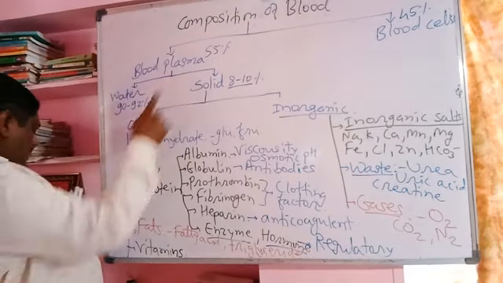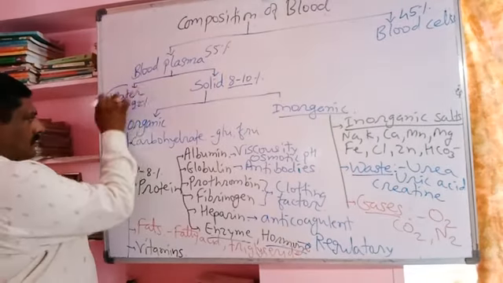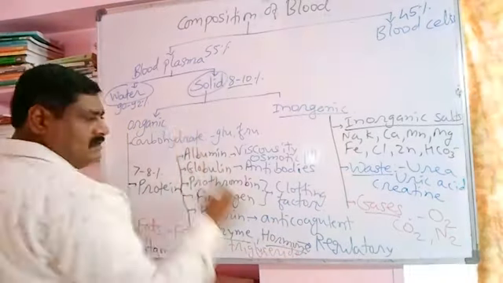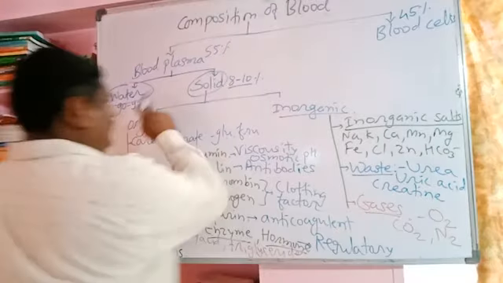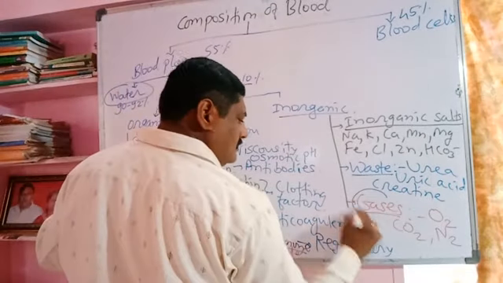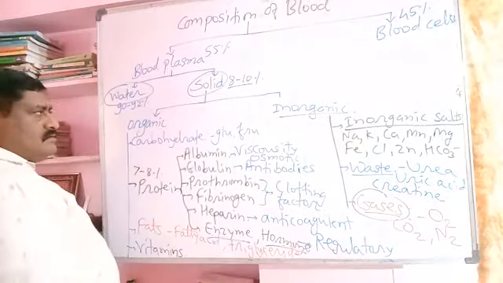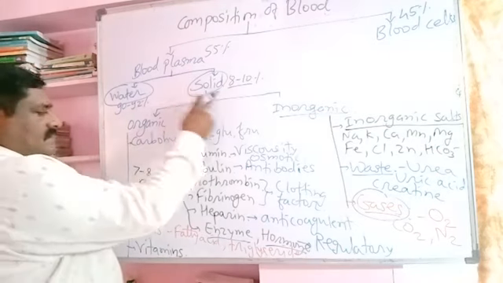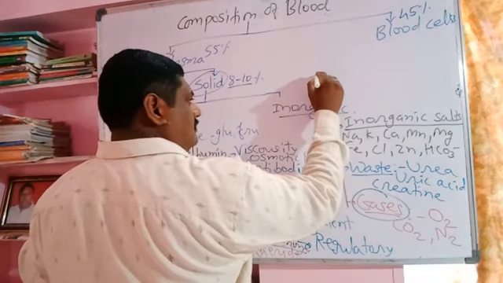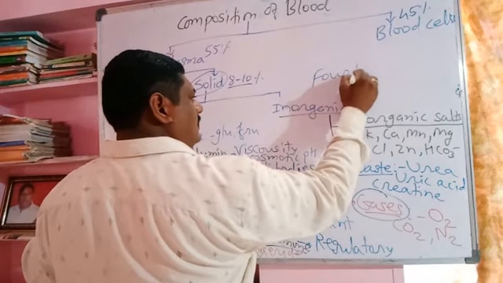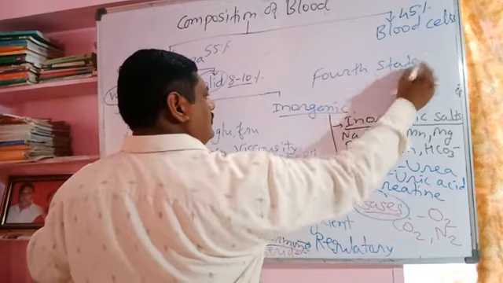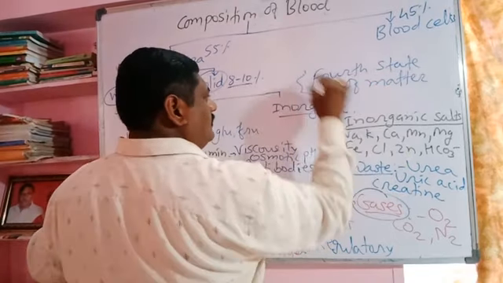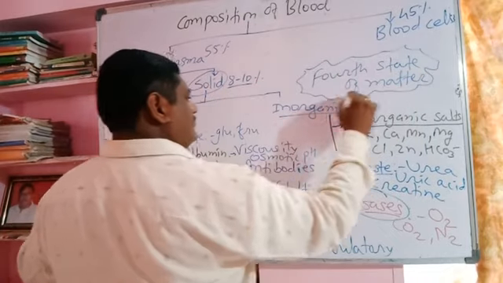The blood plasma contains water, solid, liquid and gaseous substances. So it is the fourth state of matter, where a mixture of liquid, solid and gases is present. We can say it is the fourth state of matter formed by a mixture of solid, liquid and gases.